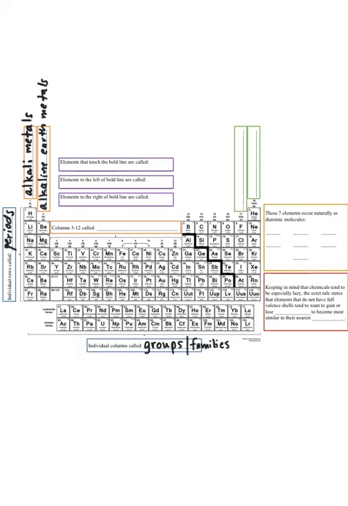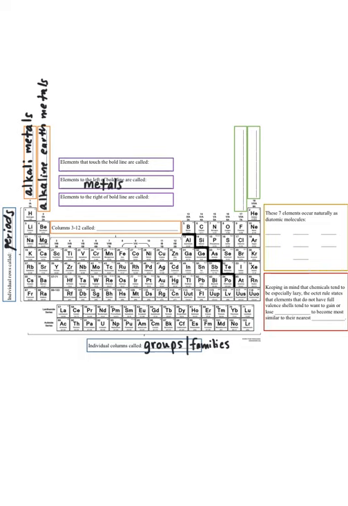As you might imagine, these things that are to the left of an imaginary bold line running down the right middle portion of this periodic table represent metals. Elements to the left of that bold line are metals.